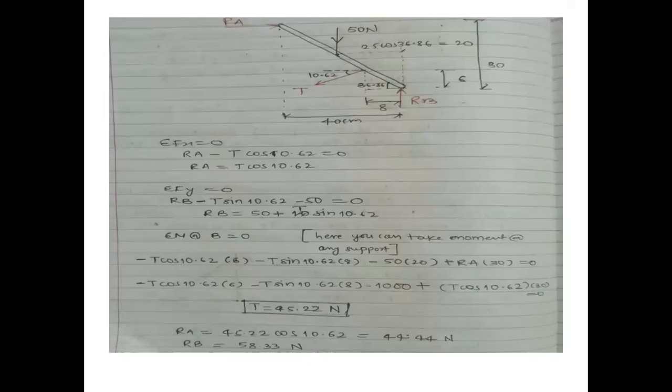Then these dimensions are also known to me. 36.86 is the inclination, and the horizontal dimension is 8. 10.62 is my inclination. 50 Newton is coming down and T is inclined, and then RB is there. See what I can do. I can go by Lami's theorem, or I can go by summation Fx and summation Fy.